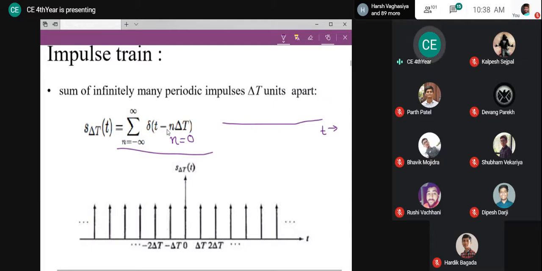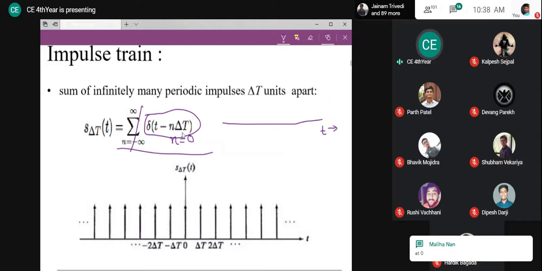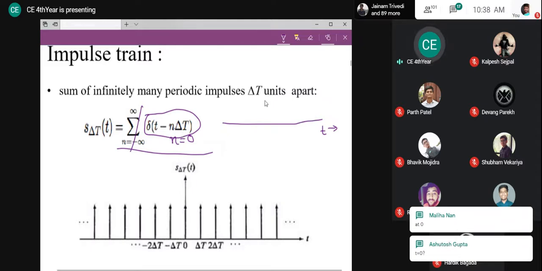For n equal to 0, what will be this equation? Don't look at the summation part, just forget about it. Look at this and tell me if n is equal to 0, where does this impulse exist? Yes, it will exist at t equal to 0.